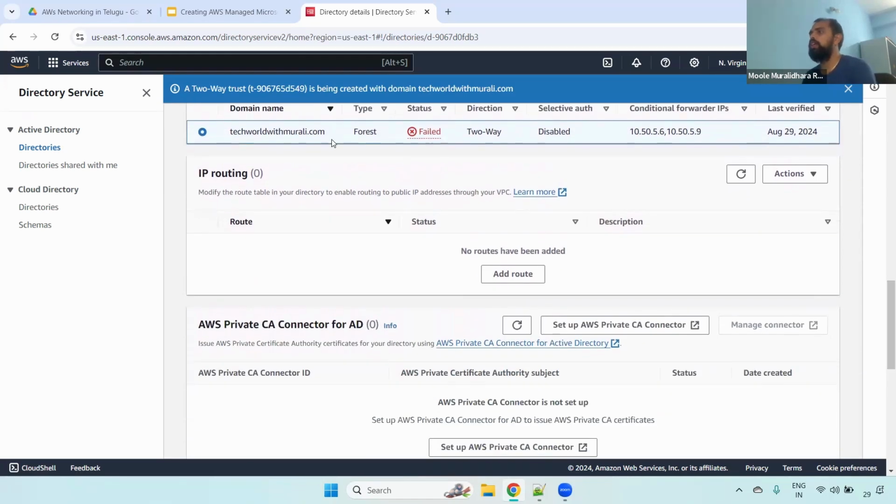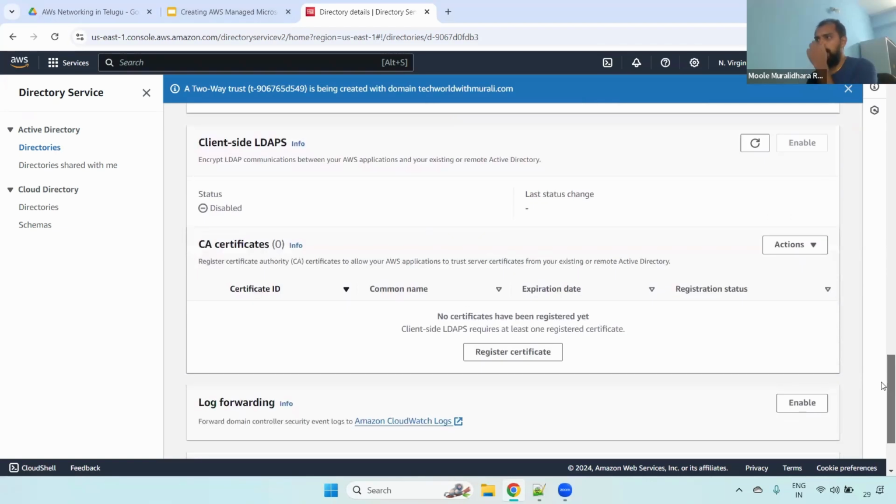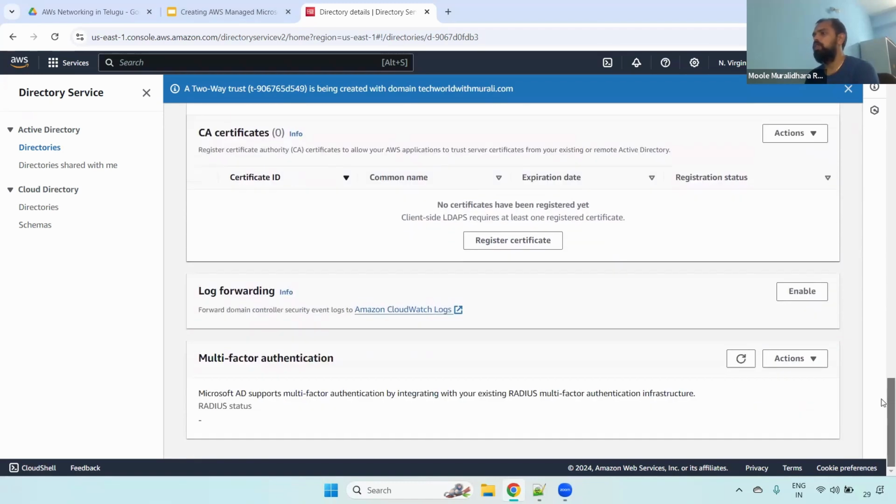Okay, now if you see here, if you want to set up any IP routing, we can do that, but in real time we won't use it. If you want to use any AWS Private CA Connector for AD, we can use it, but in real time we won't use it, we don't require it. And also if you want to use any client-side LDAPS, we can use it, but we won't be using a certificate authority in real time, we don't require it.